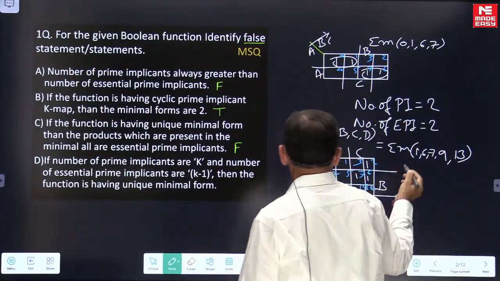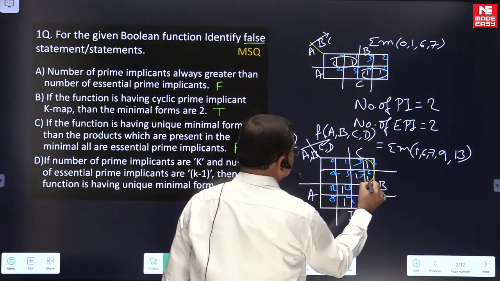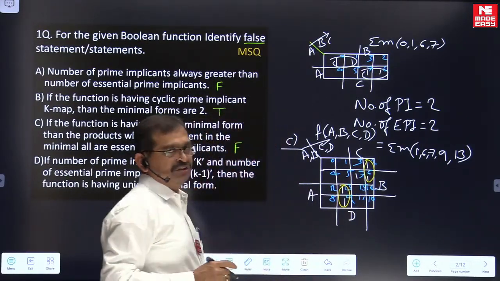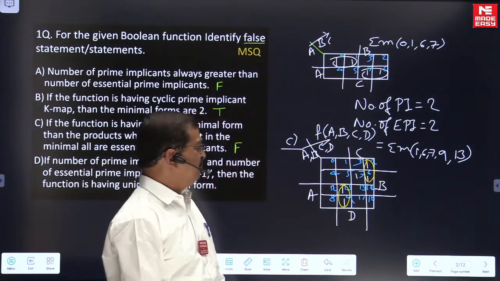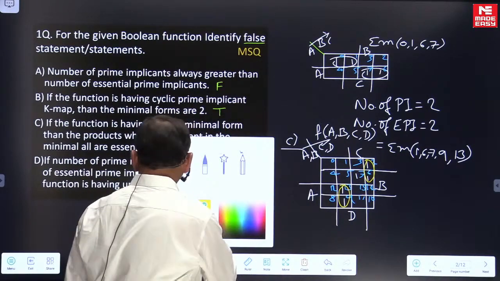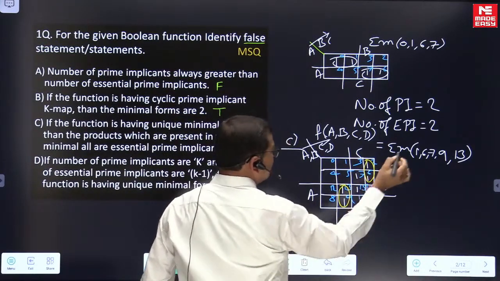For this function, if we look, this is an essential prime implicant, this is an essential prime implicant. Whenever you read the minimal form, these subgroup products will be present. There is one missing here, 15 is also there.